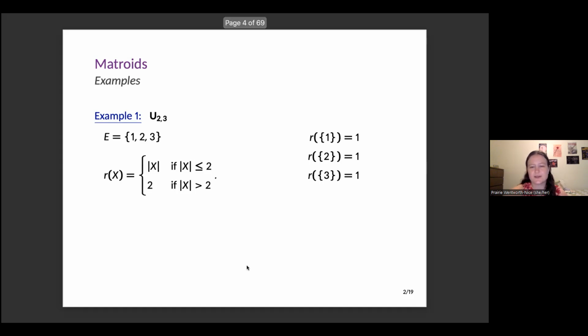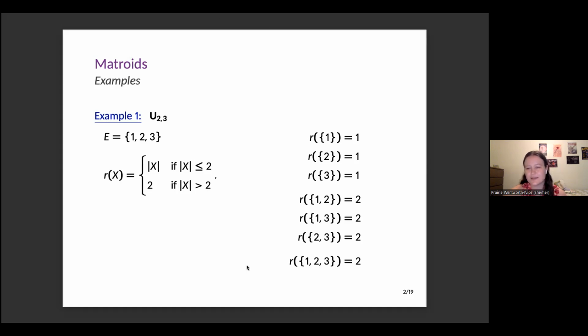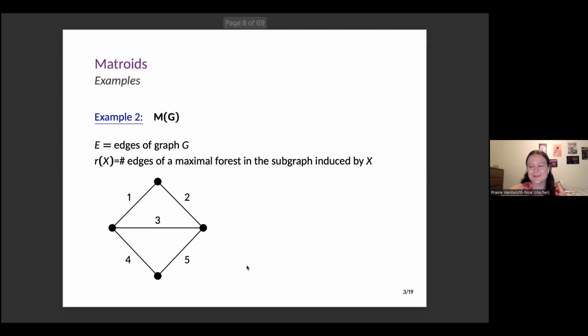So in other words, all of my single elements have rank 1, all of my sets of 2 elements have rank 2, and then the set of all 3 elements has rank 2, and I didn't put it on here, but the empty set would have rank 0. And we can also think about U23, if we want, as being the edges of this 3 cycle. In general, graphs are a really nice way to think about matroids. Not all matroids can be represented by graphs, but it's sort of the easiest way to visualize things.